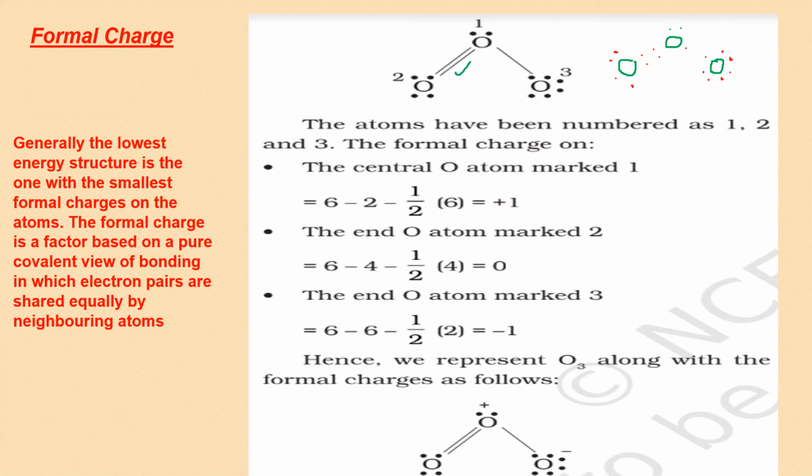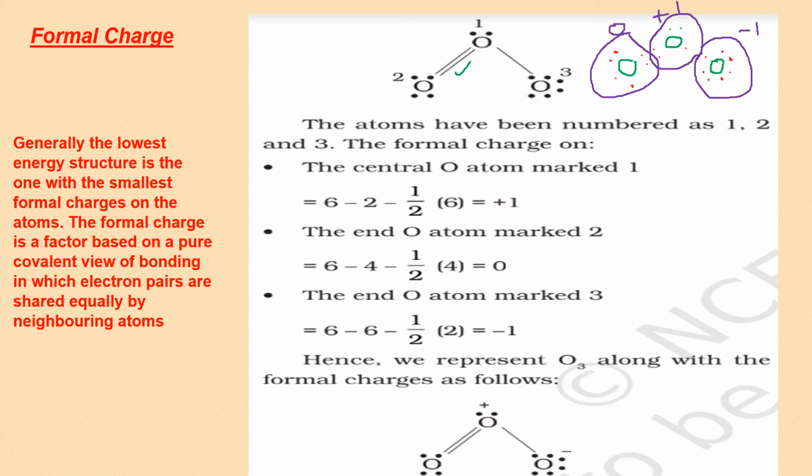Let us look at the electrons now. By looking at the electrons, we can make out that this oxygen has 1, 2, 3, 4, 5, 6, which is expected. 1, 2, 3, 4, 5 of its own. This is less than 6, it should be 6. And here it is 1, 2, 3, 4, 5, 6, 7. This is extra. When I do the calculation, this should get minus 1 charge, which is bonded with a single bond with the central one. Central one should get a positive charge, and this should get a 0 charge.